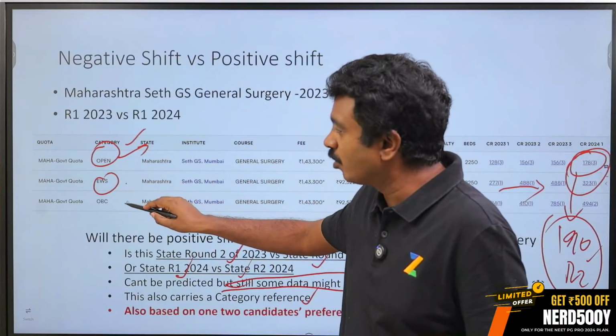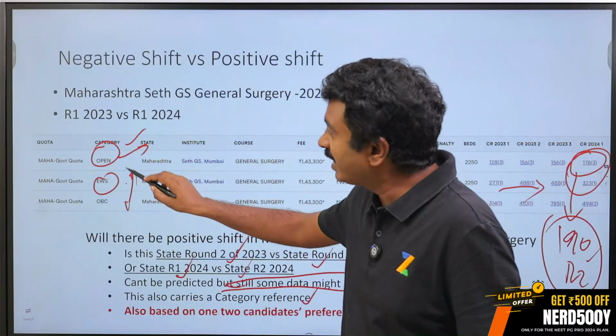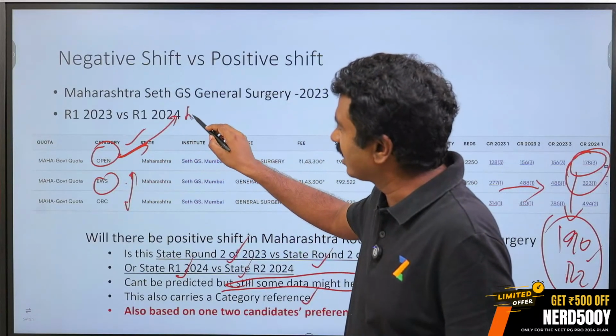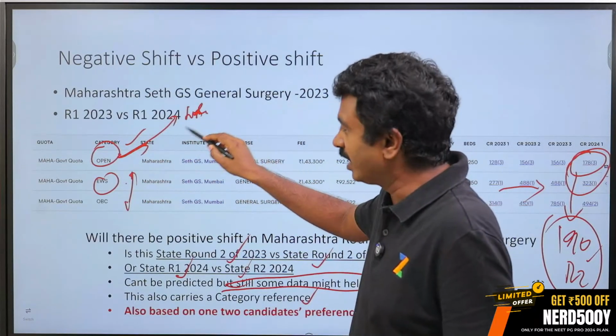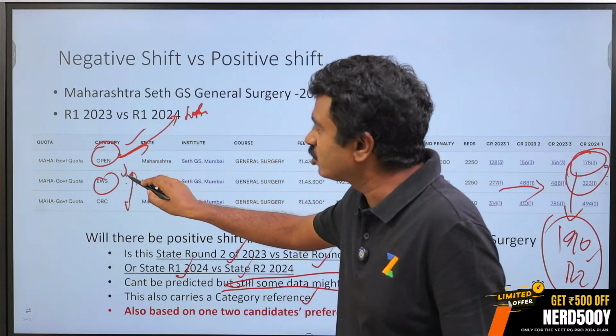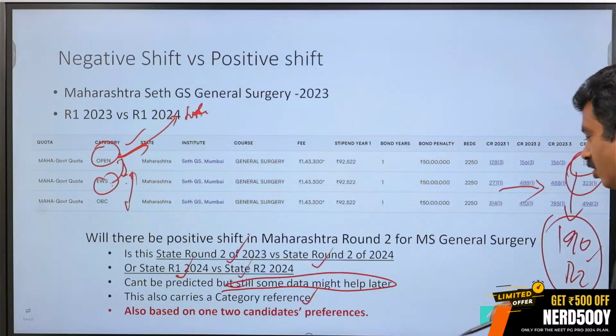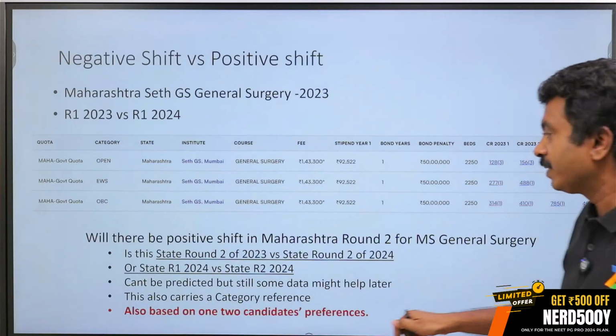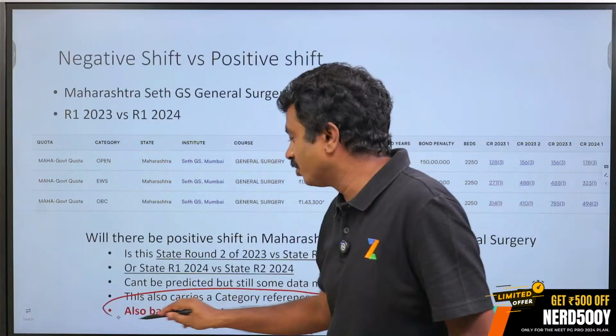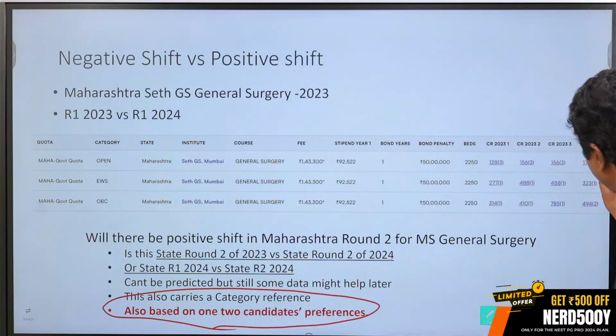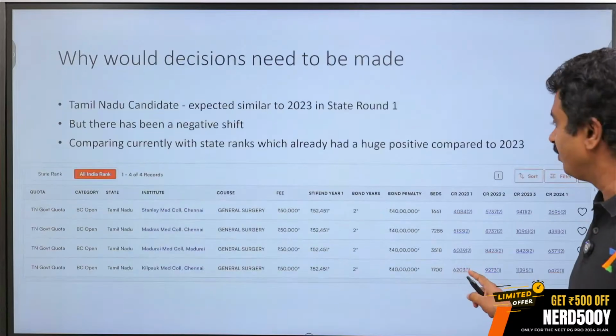For EWS or OBC candidates, not only this, but any shift in open seats to a higher ranker, to a lower ranker, to another ranker, might create an opportunity for this EWS candidate to move on to the open seat. So that also might be a possibility. And also based on one or two candidates' preference. Anywhere, even here, this 3 candidates never move, nothing happens. So that we will not be able to do.